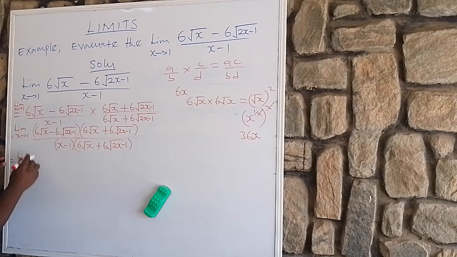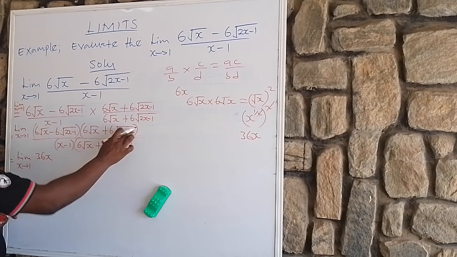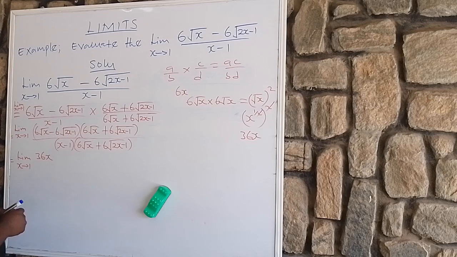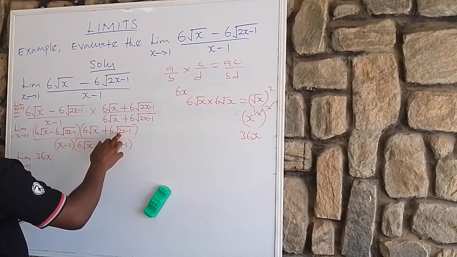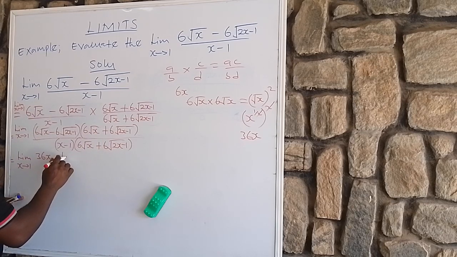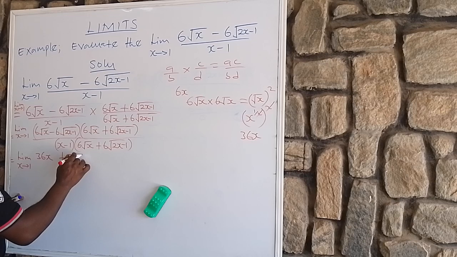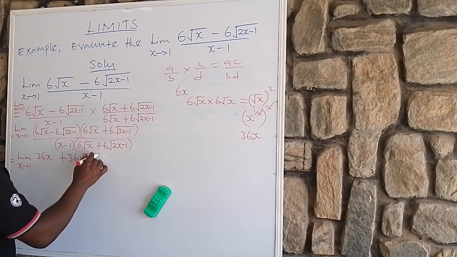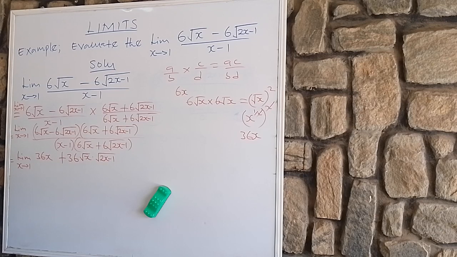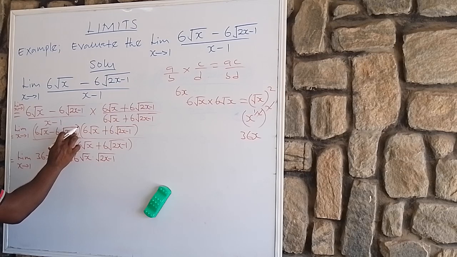So here will be 36x, then use this 6 root x to multiply 6 root 2x minus 1, is going to give us plus 36 times root x times root 2x minus 1. Leave it like this. Is that clear? Okay. Then minus 6 root 2x minus 1.